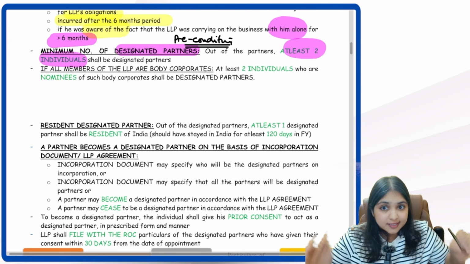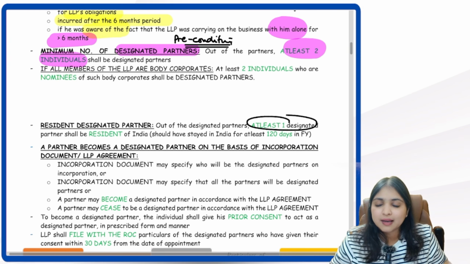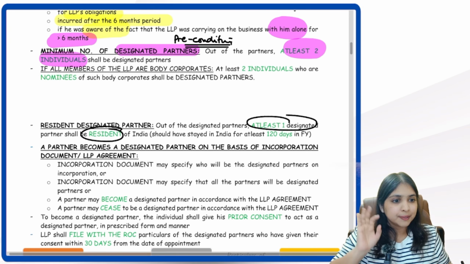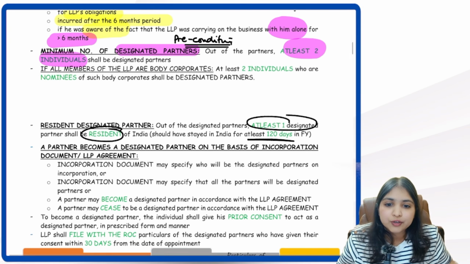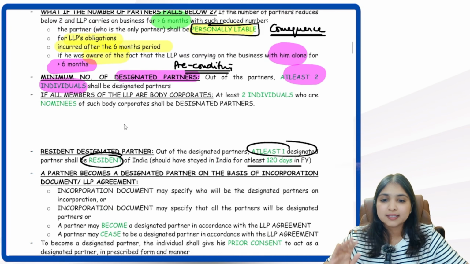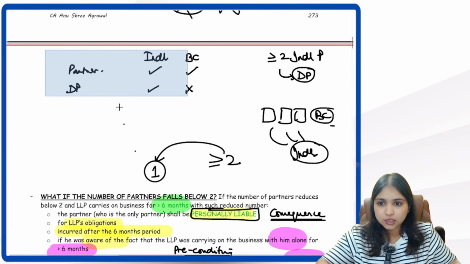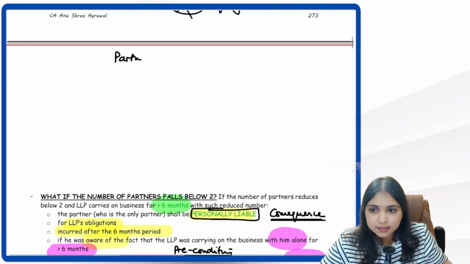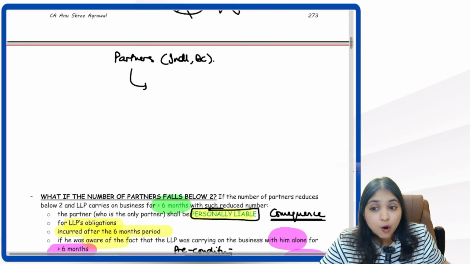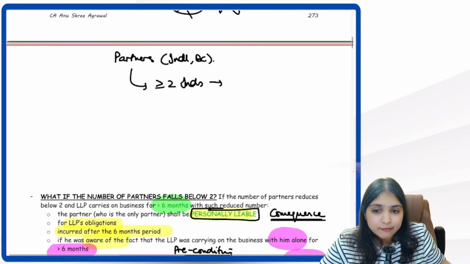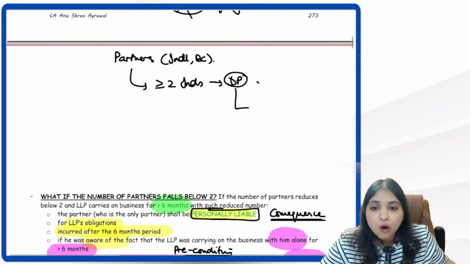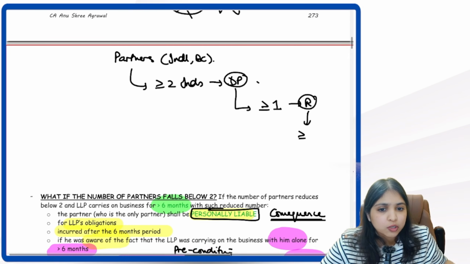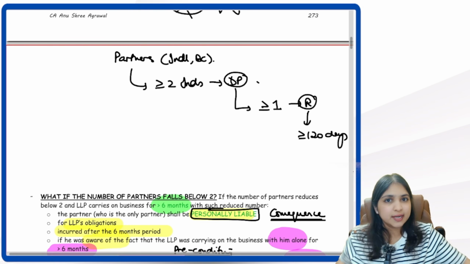Then out of the designated partners, at least one designated partner has to be a resident. Resident means what? Very simple. Resident means you must have lived in India for at least 120 days in the financial year. Okay guys, this entire discussion, I want to give you one final revision. Whoever are the partners in the LLP, they can be individuals also, they can be body corporates also. Out of the partners, at least two individuals have to become designated partners. Then out of the designated partners, at least one has to be a resident. Resident means you must have lived in India for at least 120 days in the financial year.